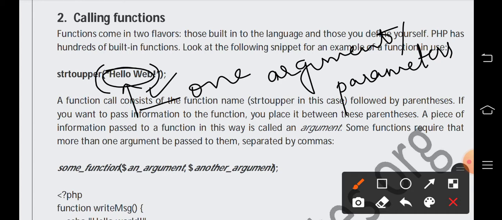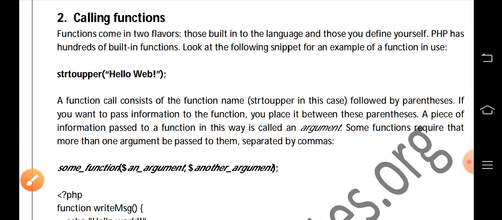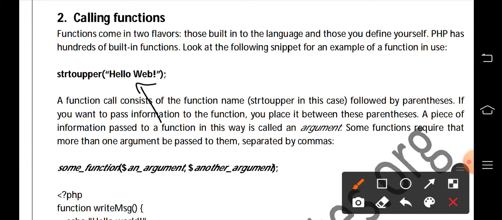In this example we have only one argument. Similarly, we can write more than one argument. We can pass information to this function by using arguments. Here you can see a piece of information passed to a function is called an argument.